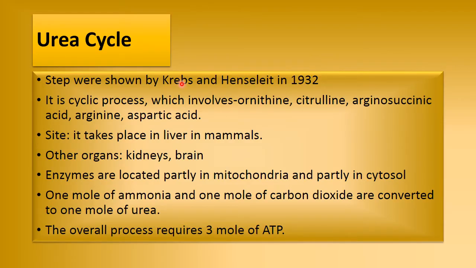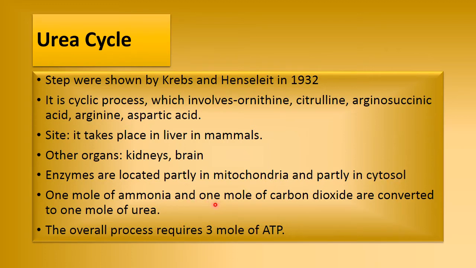The urea cycle was shown by Krebs and Henseleit in 1932. It is a cyclic process which starts with ornithine and also ends with ornithine. Other essential intermediates are citrulline, argininosuccinic acid, arginine, and aspartic acid. It takes place in the liver and also in other organs like the kidney and brain. The enzymes are partly located in mitochondria and partly in the cytosol.